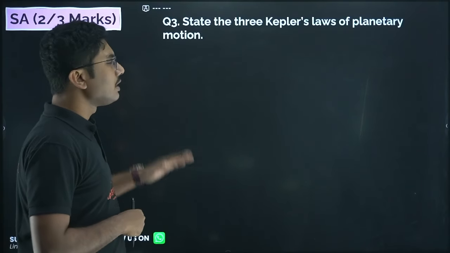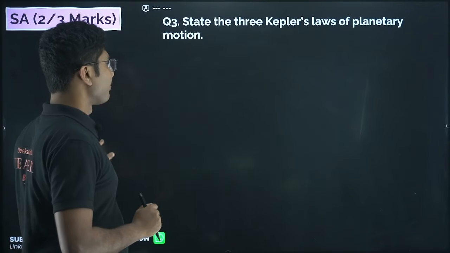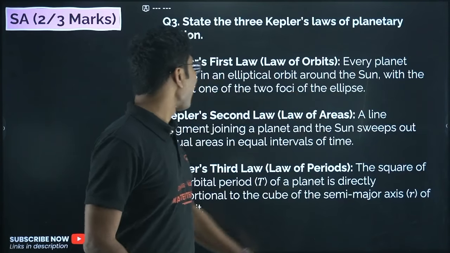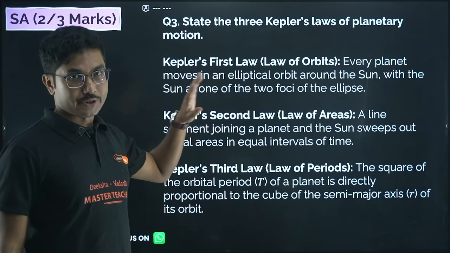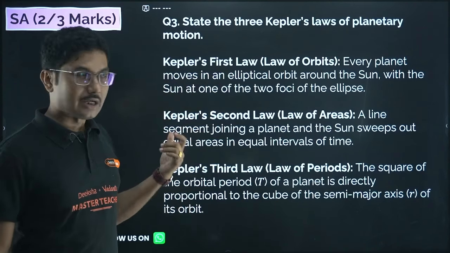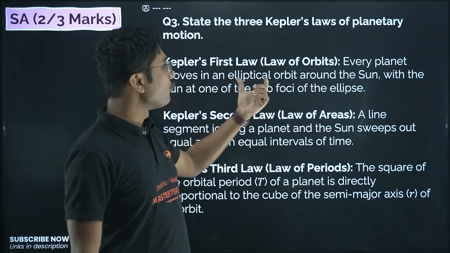Okay, so all 3 laws are very, very important, so don't miss out on any one of them. Kepler's first law, or law of orbits. Every planet moves in an elliptical orbit. The first law is very easy. Every planet moves in an elliptical orbit with the sun at one of the 2 foci of the ellipse.